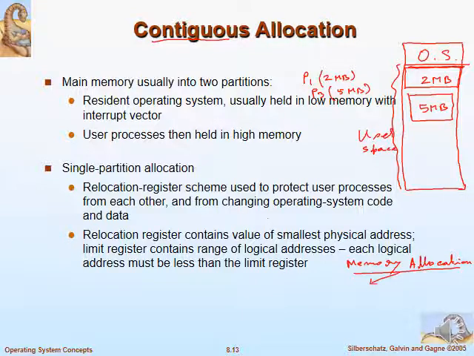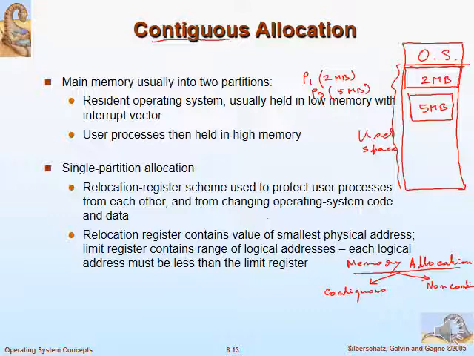So this can be categorized in a very broad sense as contiguous and non-contiguous. Just like the examples we have in hand, array and linked list.